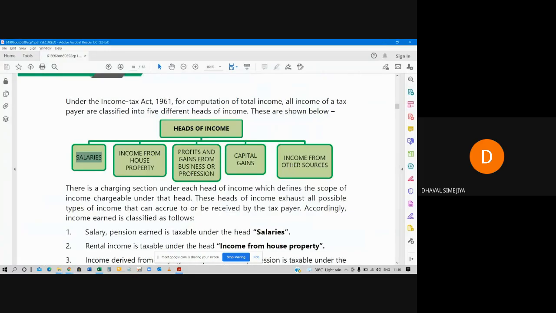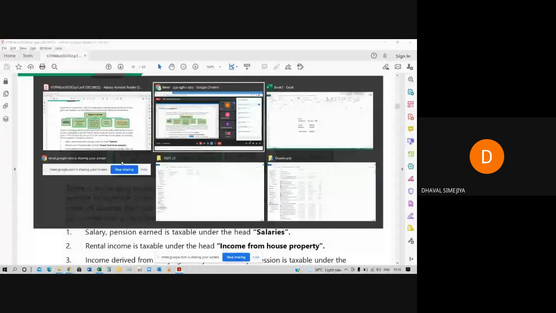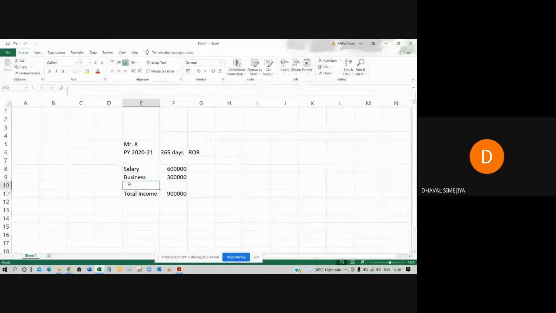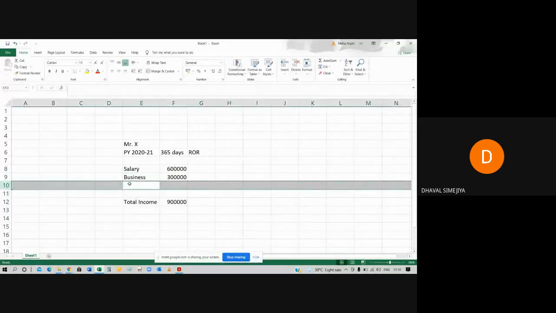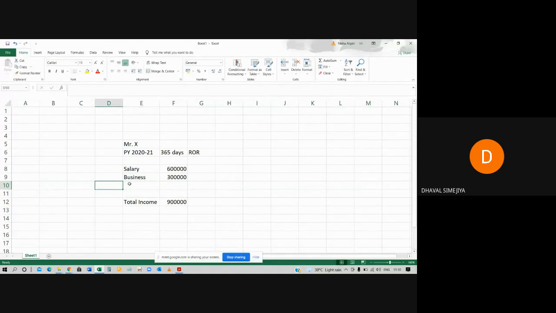Next, in this example, Mr. X has 5 residential plots, 5 houses, and he has given those houses on rent. So rent income will be considered under the head HP, income from house property.